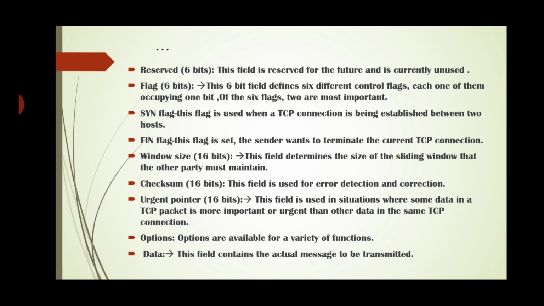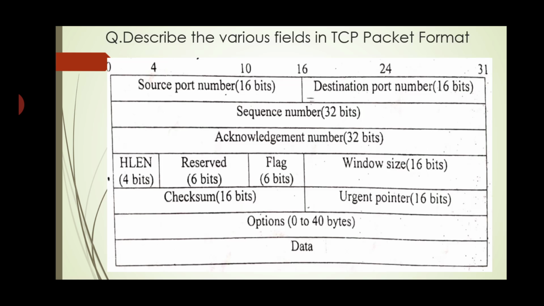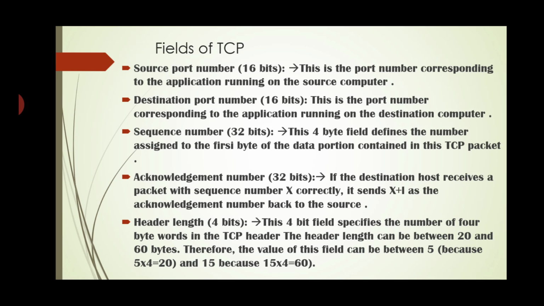Urgent pointer. This field is used in situations where some data in a TCP packet is more important or urgent than other data in the same TCP connection. Options. Options are available for a variety of functions. Data. This field contains the actual message to be transmitted. So these are the fields of the TCP packet. On this also you are getting a repeated question, so you should draw the packet format and for each field you have to give the explanation.